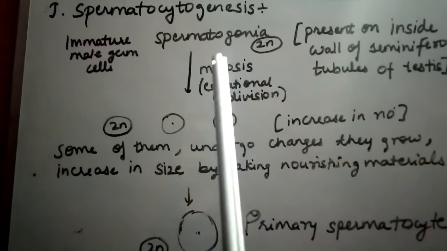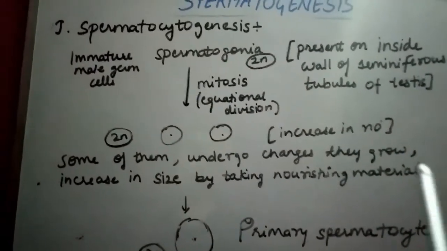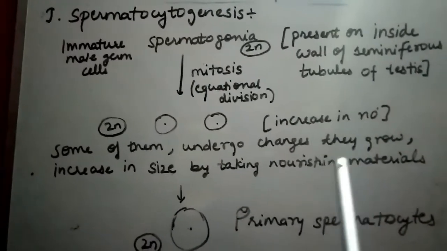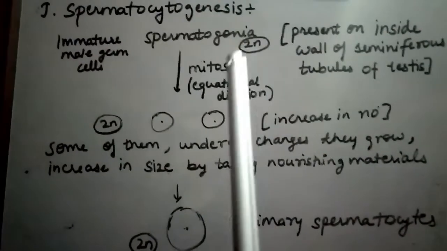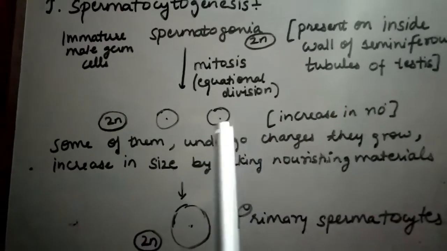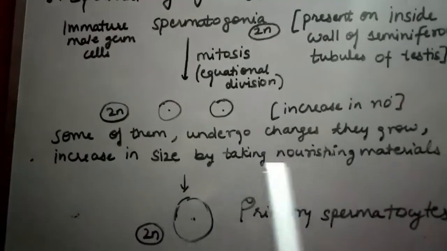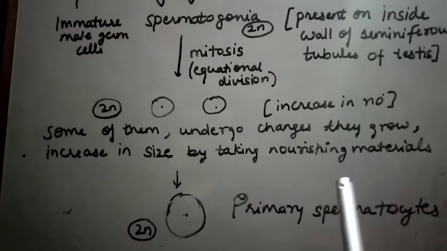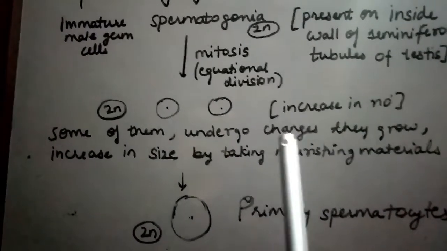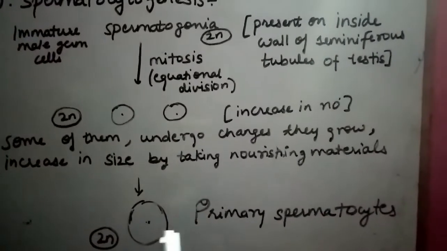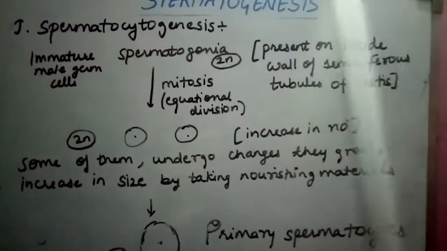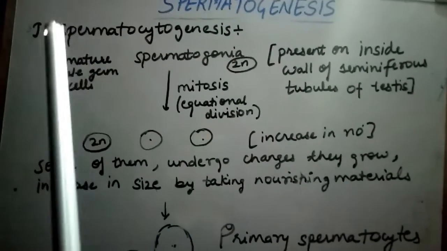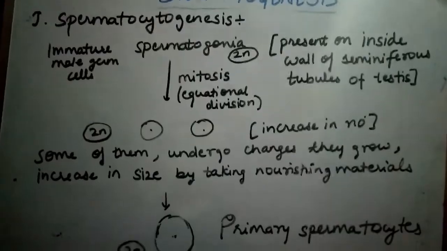So these spermatogonia divide and divide and divide, and they increase their number. So a lot of spermatogonia are formed, but some of the spermatogonia which form here undergo changes. They grow in size like this by taking nourishing materials, and those spermatogonia which undergo changes become the primary spermatocytes. So this whole step is the first step of spermatogenesis, known as spermatocytogenesis.